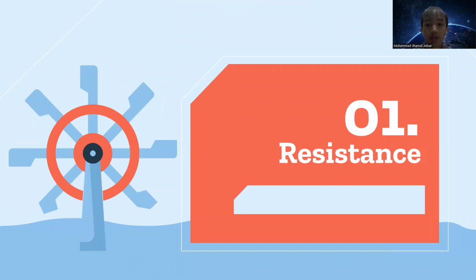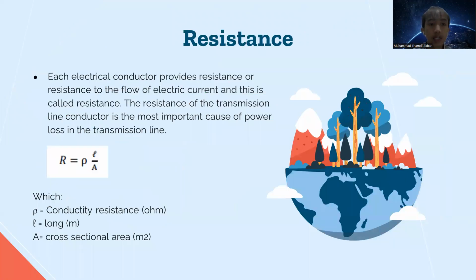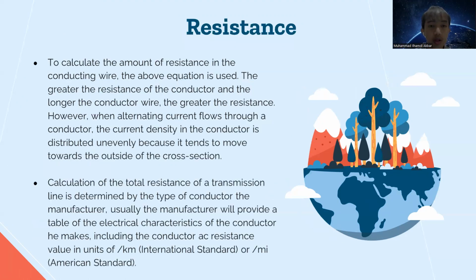Next, first, resistance. Each electrical conductor provides resistance to the flow of electric current, and this is called resistance. The resistance of the transmission line conductor is the most important cause of power loss in the transmission line. As you can see, this is the equation of resistance, where P is conductivity resistance, L is length, and A is cross-sectional area. To calculate the amount of resistance in the conducting wire, the above equation is used.